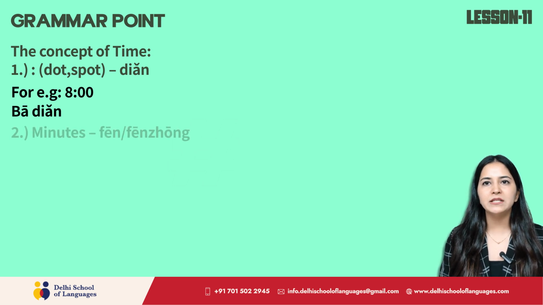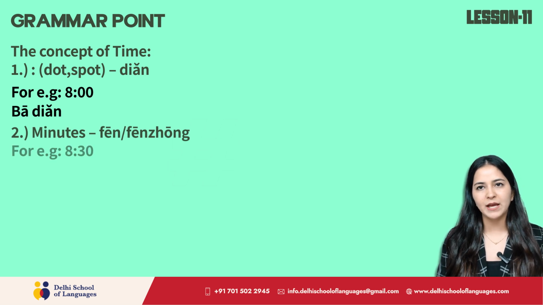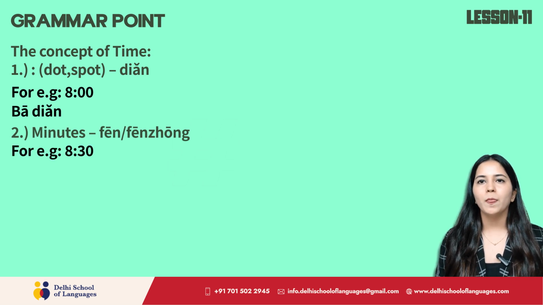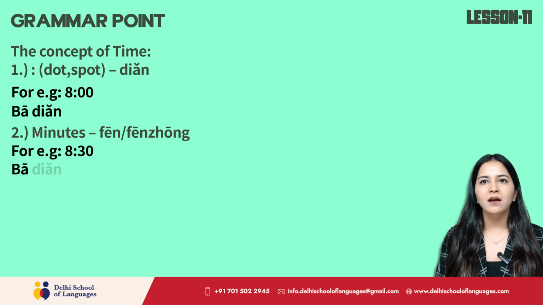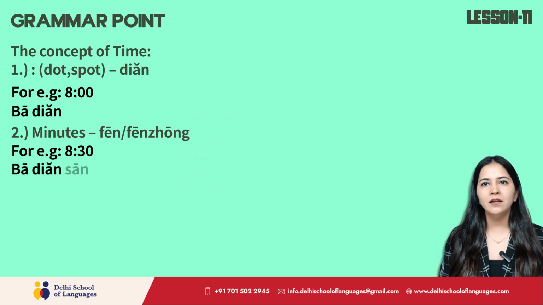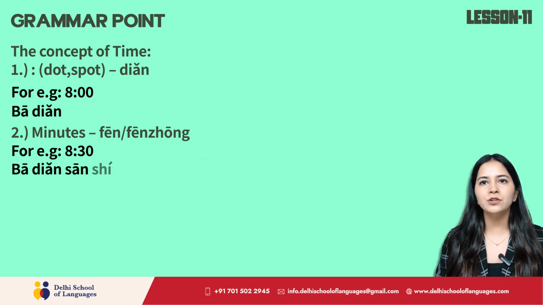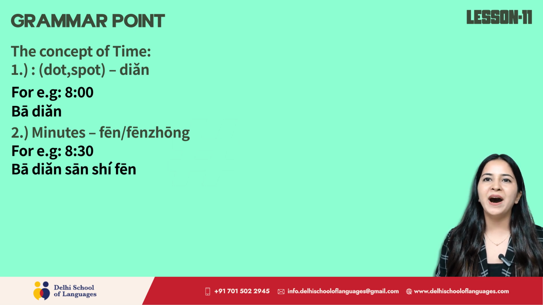Next, minutes. Minutes is fun or funchong. For example, 8:30. 8 pa dots tien 30 san shi minutes fun. So 8:30 in the form of minutes will be pa tien san shi fun. Repeat, pa tien san shi fun.